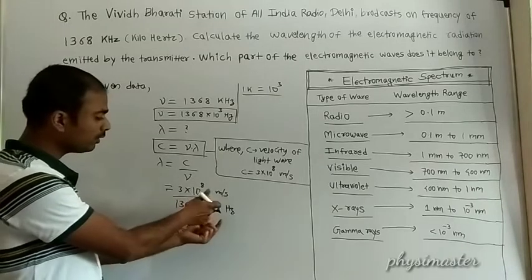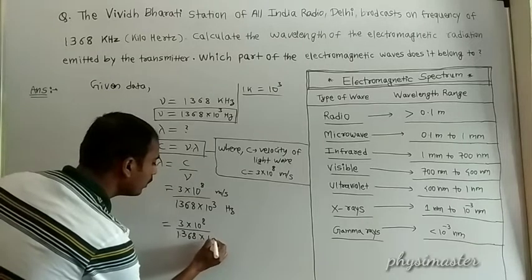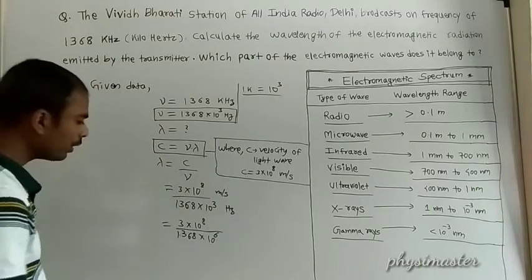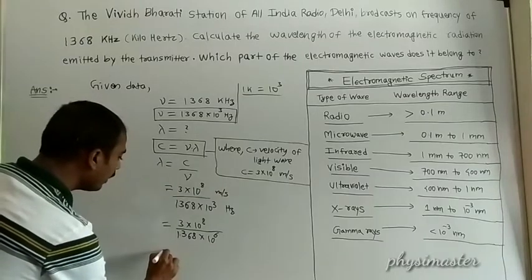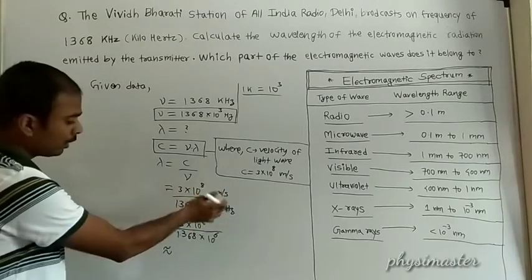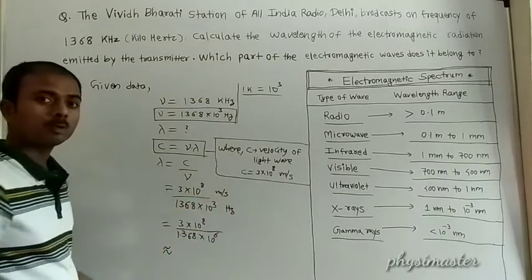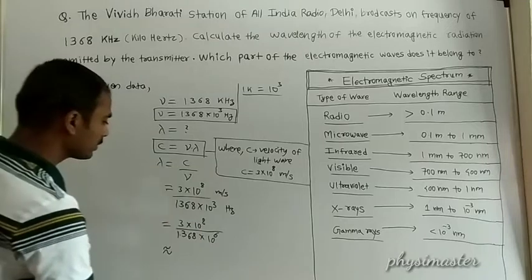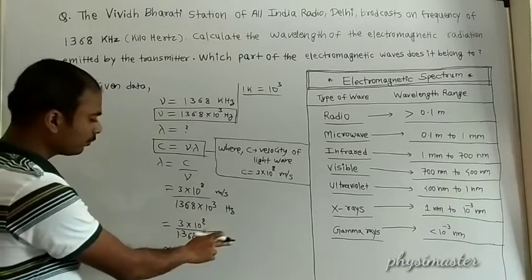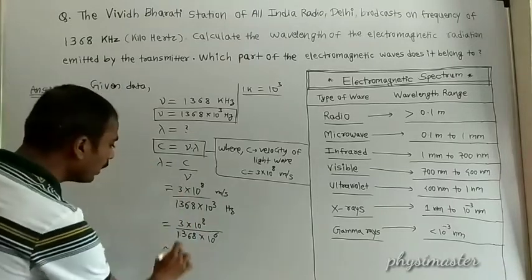Then it will become 10 to the power 6. This 10 to the power 6 is in the denominator, so it will go in the numerator and become minus. So 10 to the power 8 minus 10 to the power 6 means it will be 10 to the power plus 2.